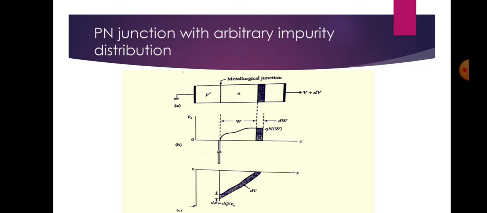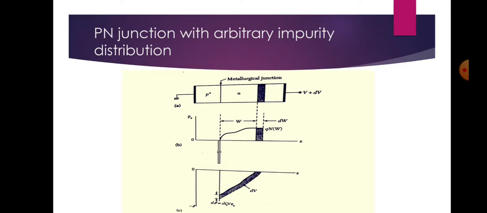So, by substituting W from the previous equation, we obtain an expression for the impurity concentration at the edge of the depletion region. Nw is equal to 2 divided by q epsilon s in brackets, 1 by d of 1 by Cj square divided by dV.